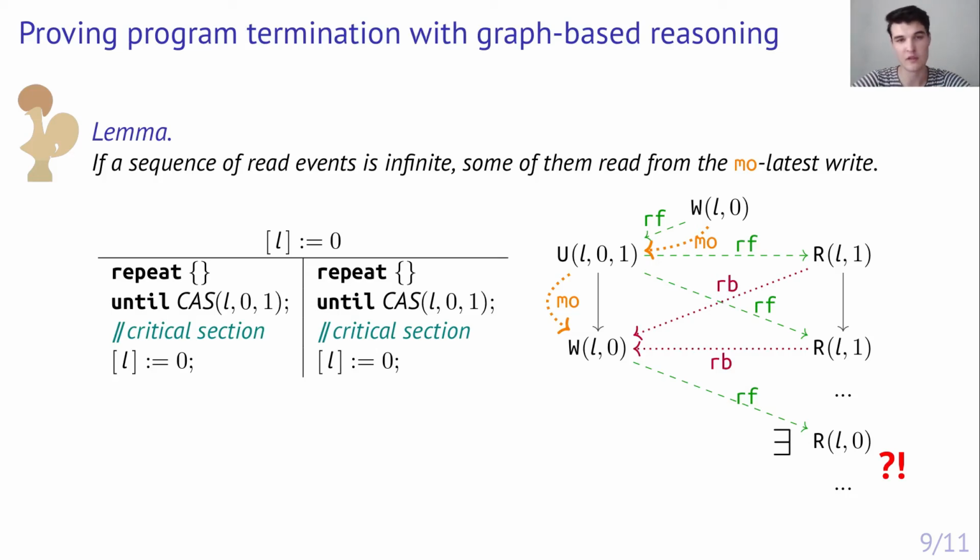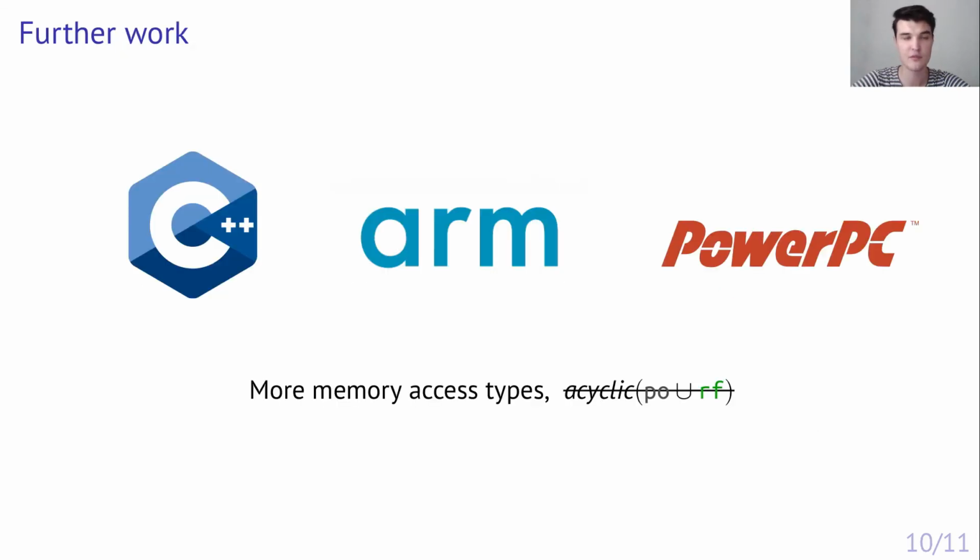In the paper and the code development, we also use this observation to prove the termination of the MCS lock and the progress of the ticket lock. Regarding future work, we have been applying our uniform definition to other models. For the language level models, we've been working on supporting the RC11 model, which fixes some issues of the original C++ memory model. For that model, we have shown in the paper that the program transformations and compilation to TSO remain valid after requiring fairness.